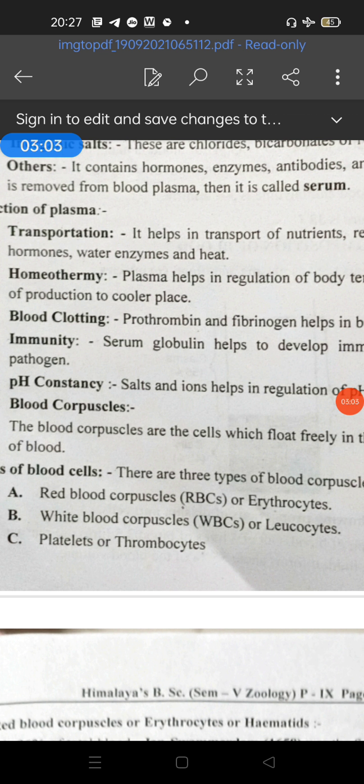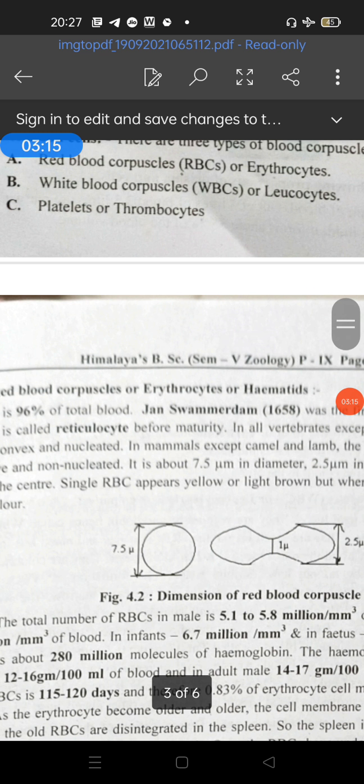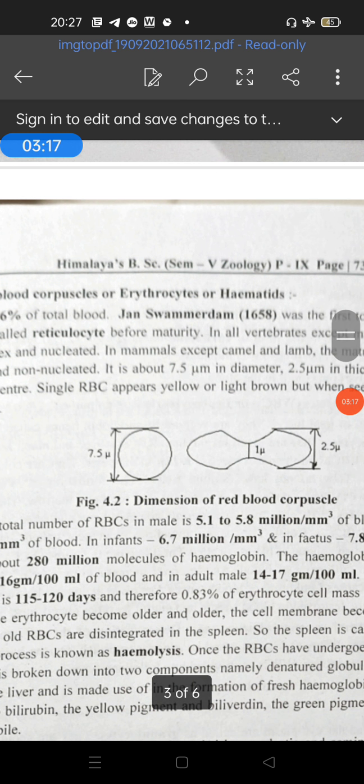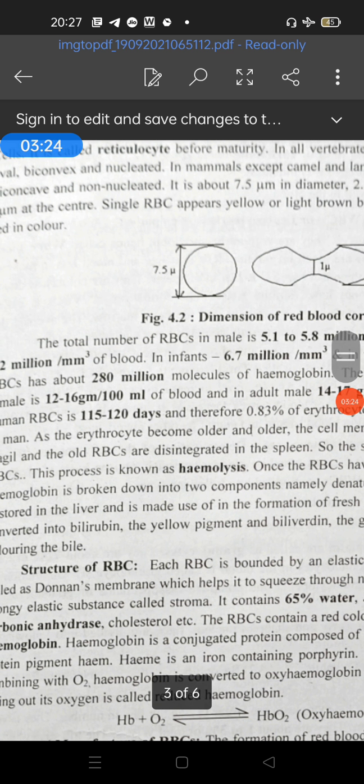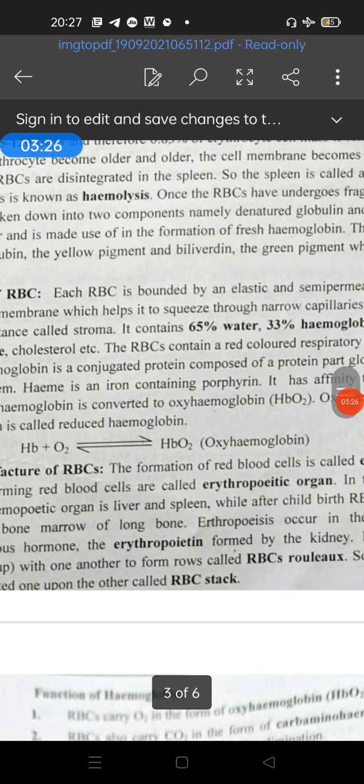Then WBCs are of two types, granulocytes and agranulocytes, depending upon the granular cytoplasm and the specific shape of the nucleus. Granulocytes are again of three types: neutrophils, basophils and eosinophils, depending upon their staining properties and structure.